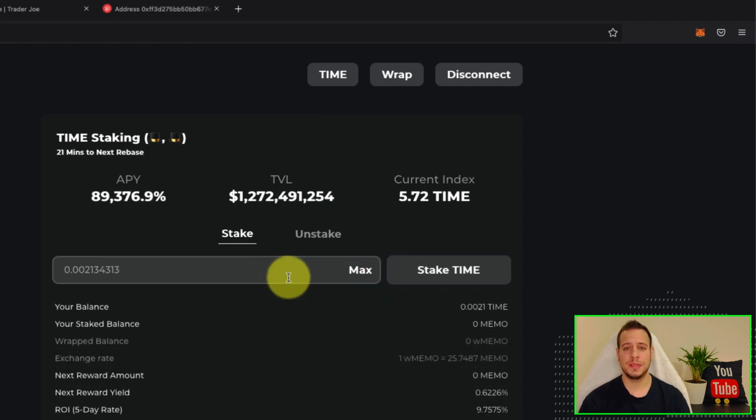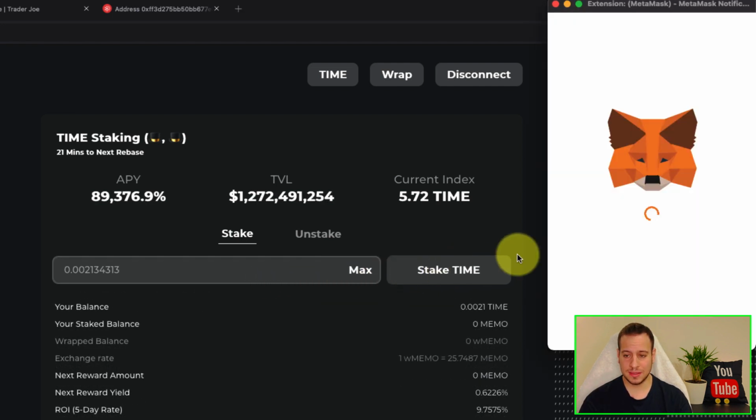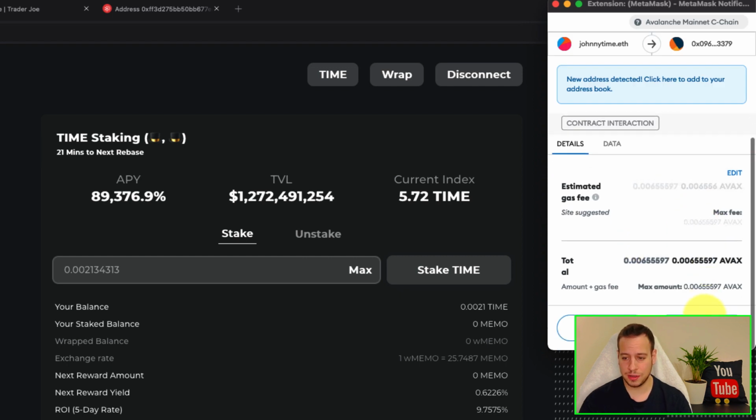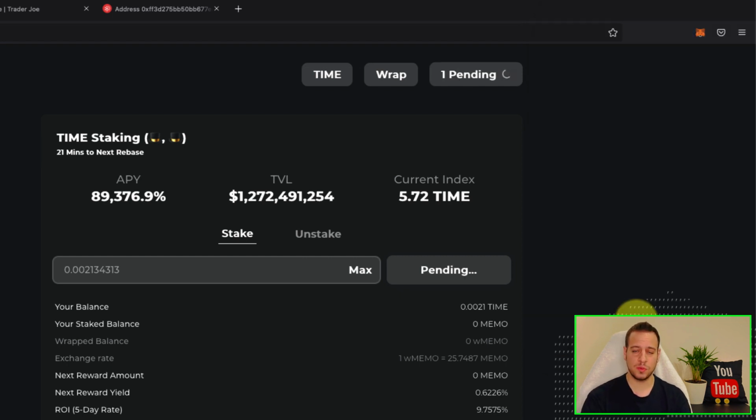Now that the approve has been done, I'm going to click here stake time and send another, third transaction in order to stake it. So the first transaction was to actually buy time on Trader Joe. The second transaction was to approve the smart contract to spend my time tokens. And the third transaction is actually staking the time in the pool.